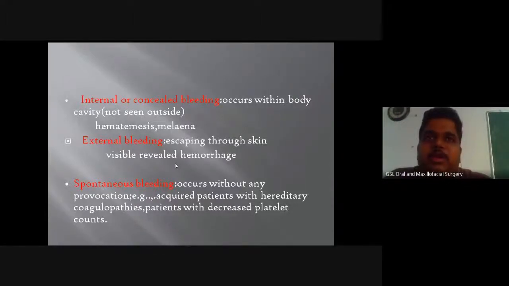Tear of the liver tissue, there will be bleeding occurring within the abdominal cavity. This type of bleeding or hemorrhage is called an internal hemorrhage, or concealed hemorrhage. Sometimes there will be ulcers within your intestinal cavity.